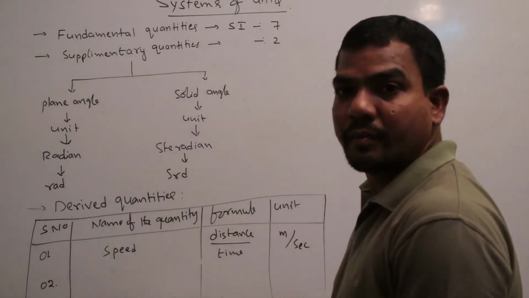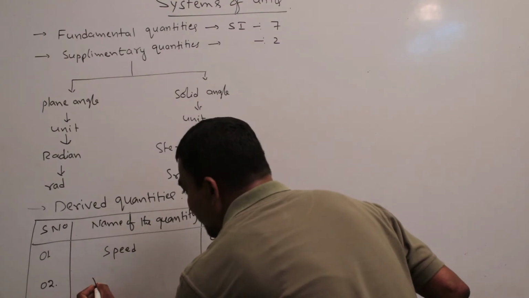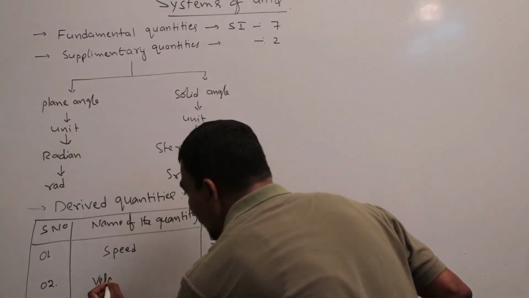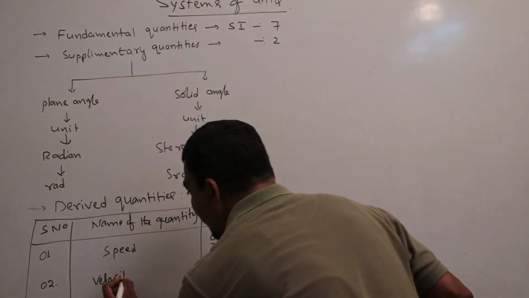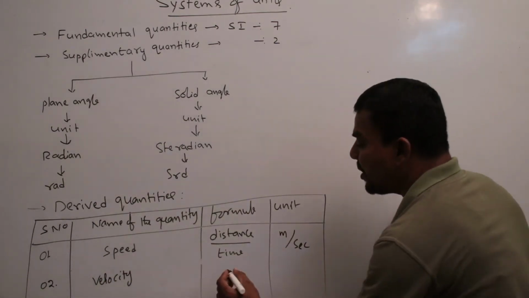Second one, velocity. Velocity is nothing but displacement by time.